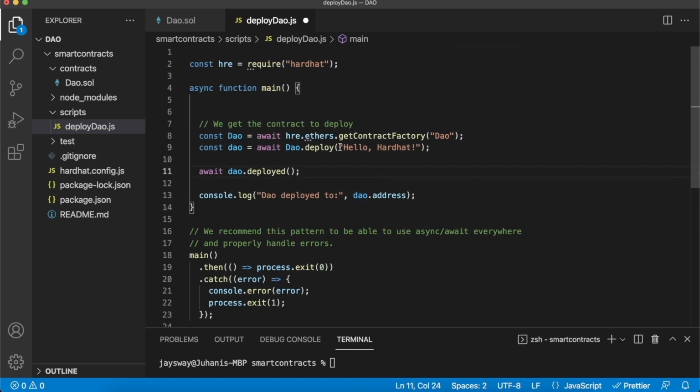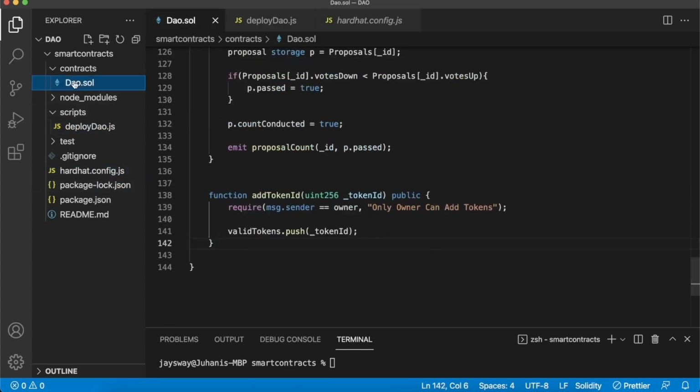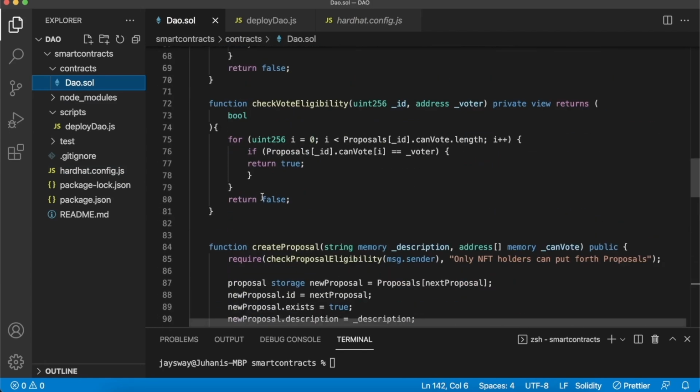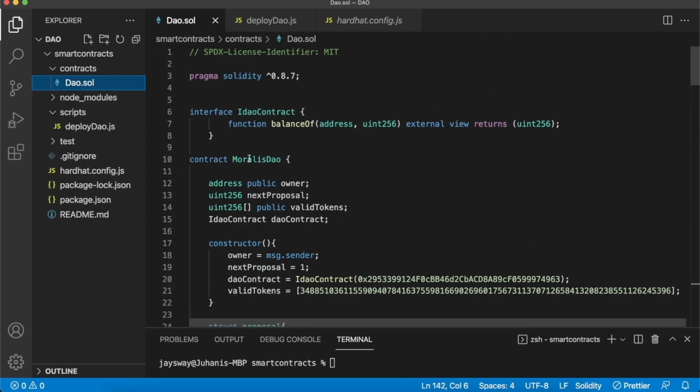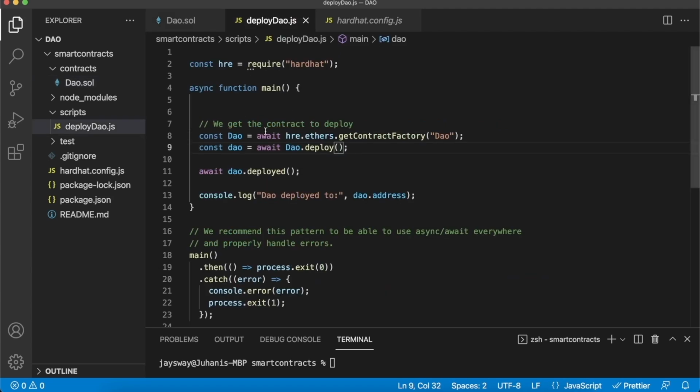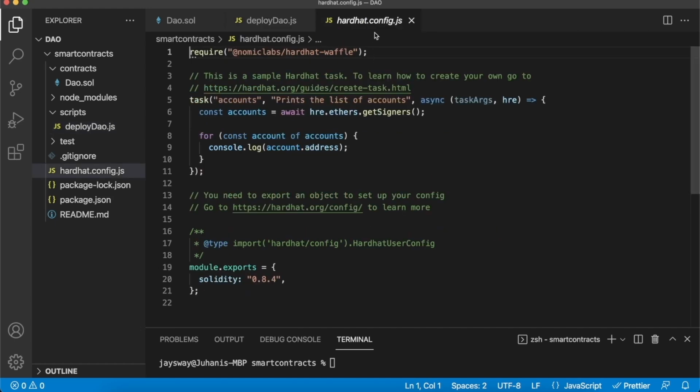The only thing is, because we didn't have any constructor arguments, we can remove this hello hardhat string from over here, and that will be ready. Your deployment script is ready, and we can move on to the configure file over here, hardhat.config.js. One thing I realized though: go back to your DAO.sol file and change your contract name from MoralisDAO to DAO, just to keep the same naming convention. So now all the DAOs that we have in our deploy DAO script will work seamlessly. So back to the hardhat.config file.